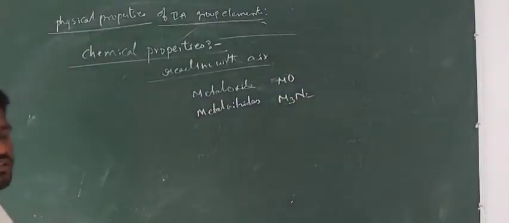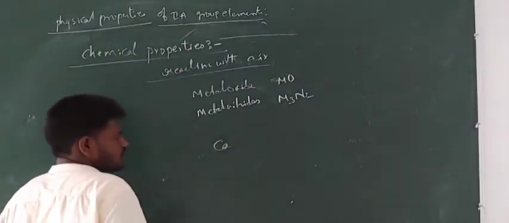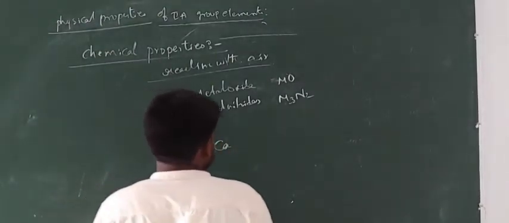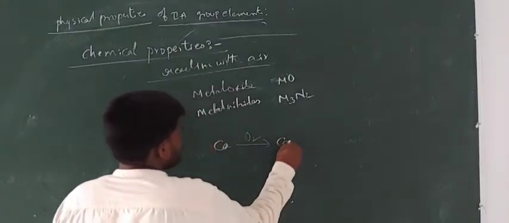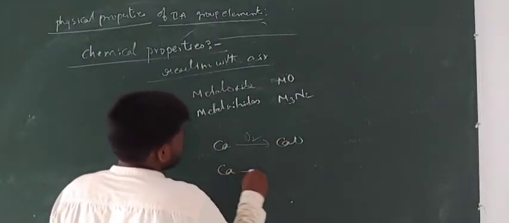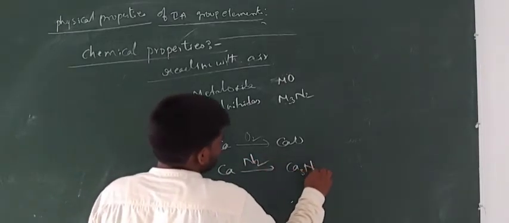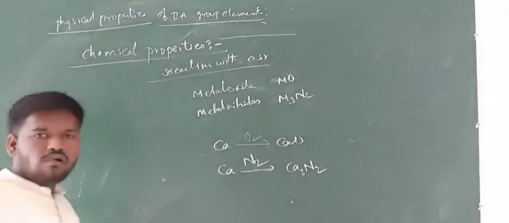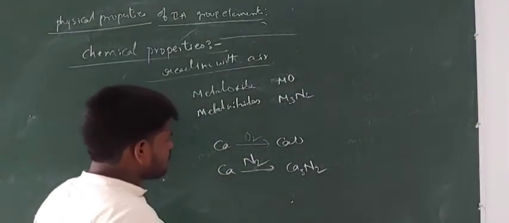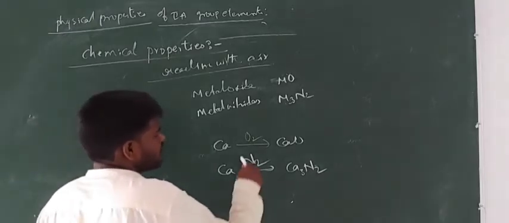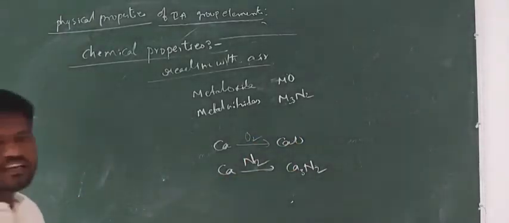For example, if calcium is heated or burned in the presence of air, it reacts with oxygen and gives CaO. And it combines with nitrogen and gives Ca3N2. Right? So the remaining metals also, on burning, react with oxygen and give the respective metal oxide and the respective metal nitride.